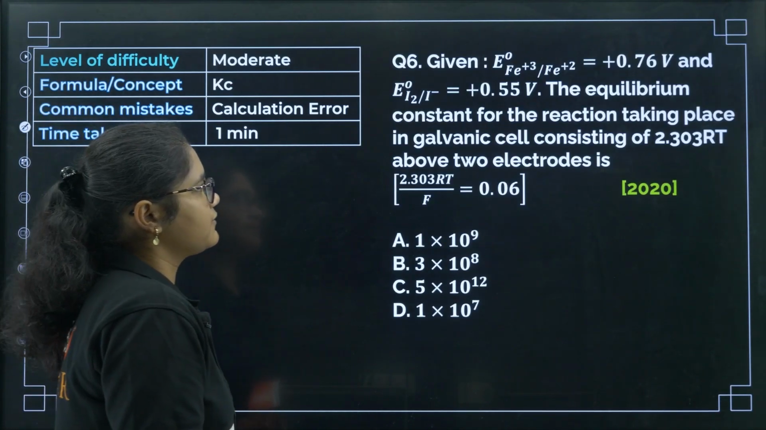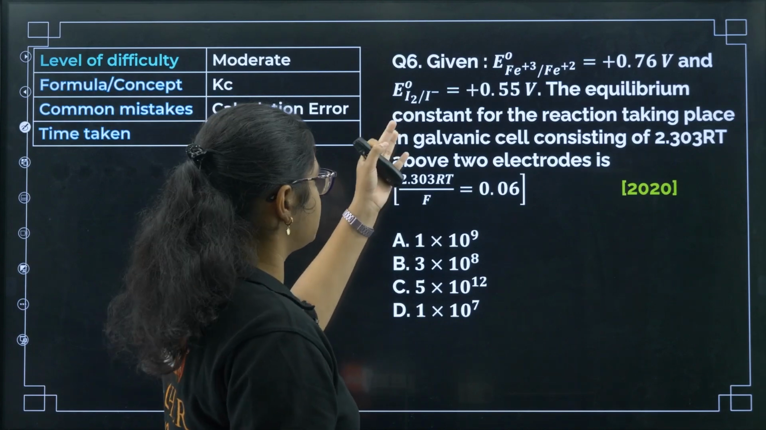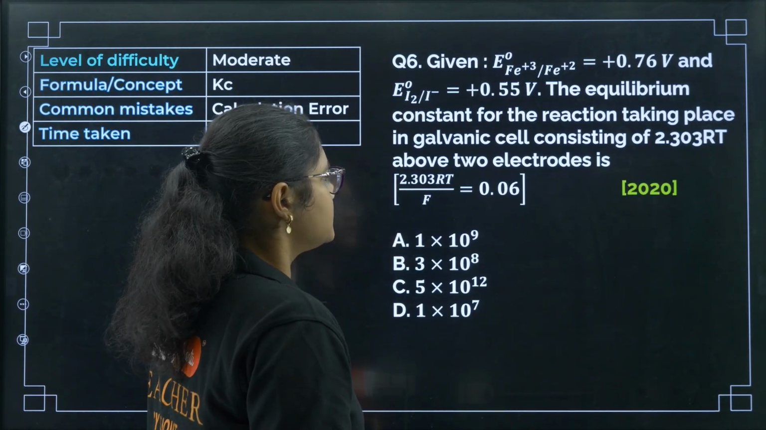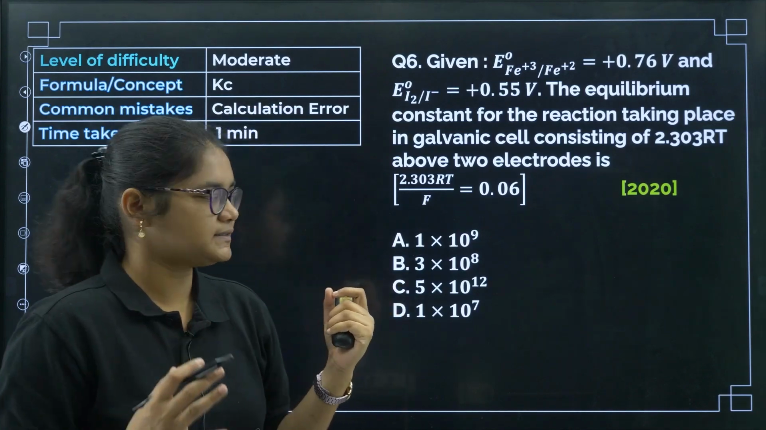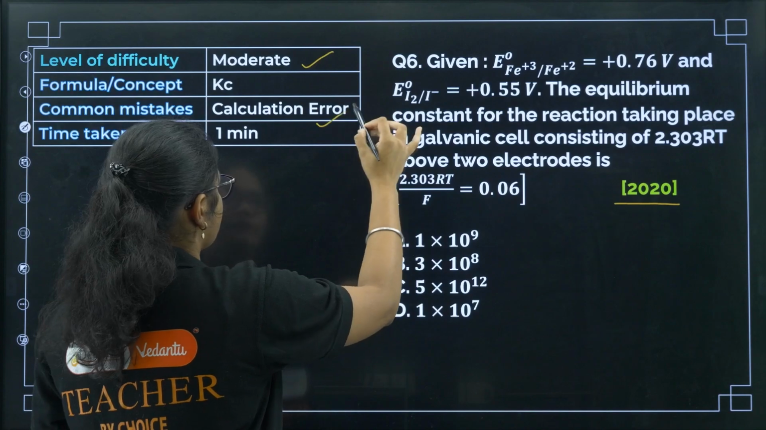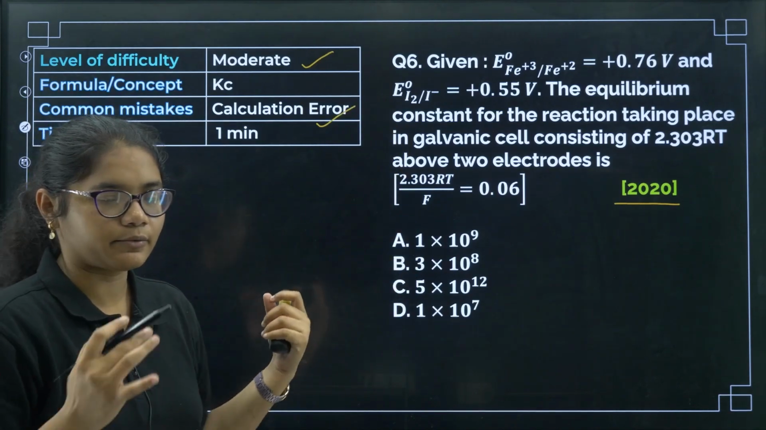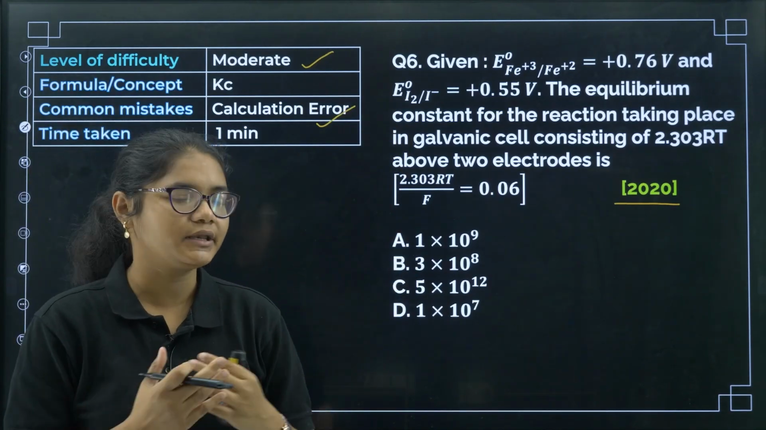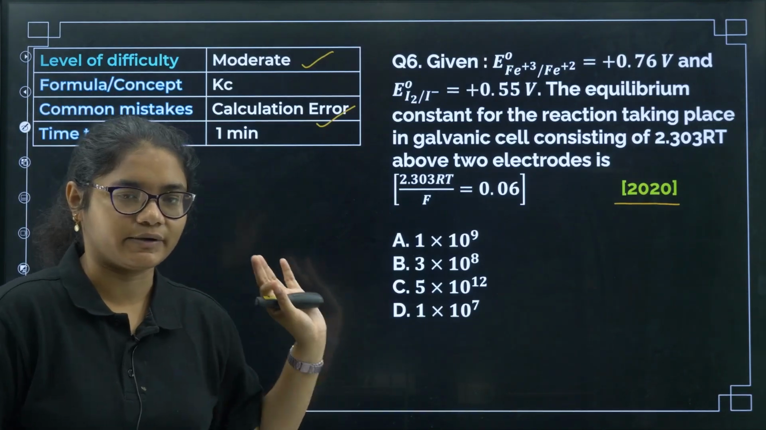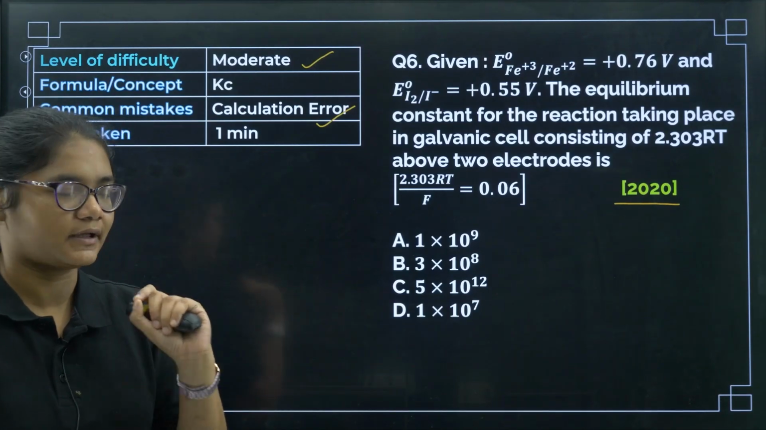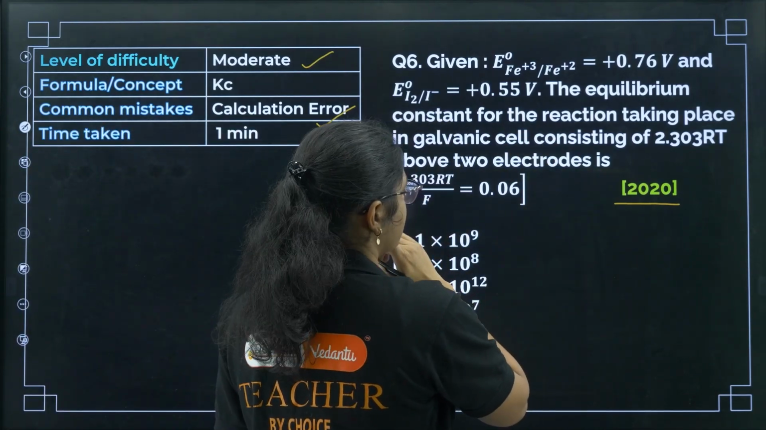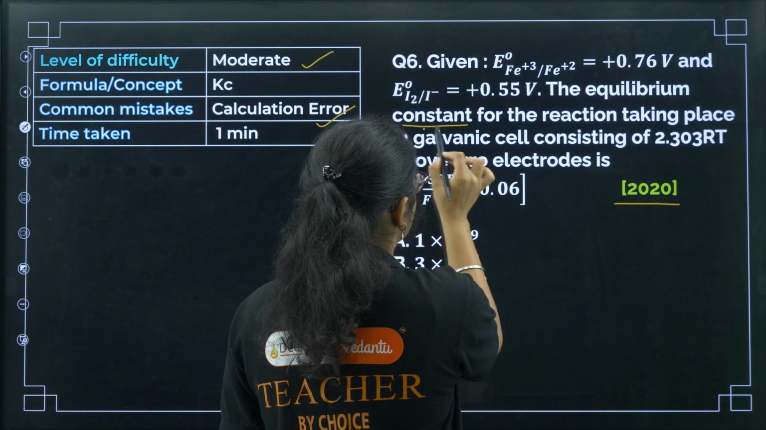Next question: E naught of Fe is given, I2 is given, and again you need to calculate the equilibrium constant. This was asked in 2020. Again the question was moderate; calculation error may be there because although the question is very easy, the calculation may take a little bit of time. You can easily spend 1 to 2 minutes on this question, but make sure the calculation is correct. Now, first we need to find the E naught of the cell. The question is asking you to calculate the equilibrium constant.